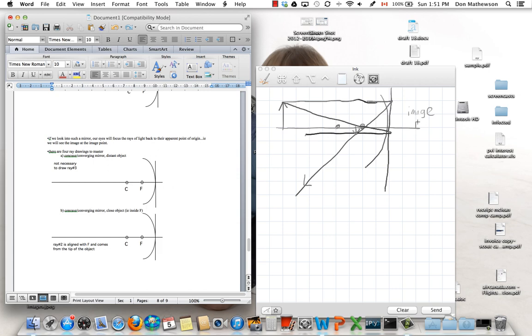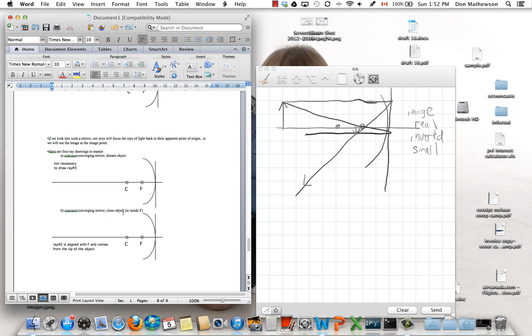So we can write some characteristics of our image. Our image is going to be, first of all, a real image because the light actually meets at that point. There's no focusing action of the eye that's required. This is a real image that you can project on a screen. So it's real. We can see that it's inverted because it's upside down. And for a really, really distant object, it will also be a small image. Okay, so that is the first ray drawing to master.